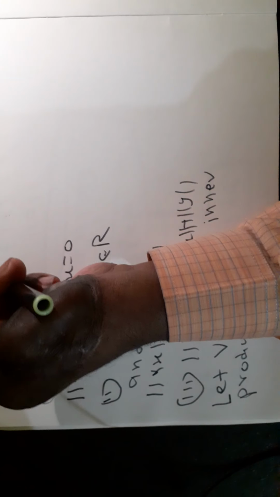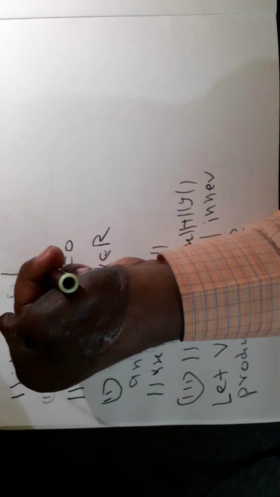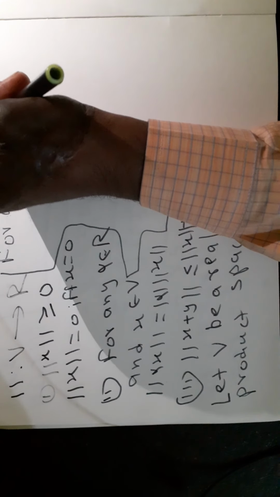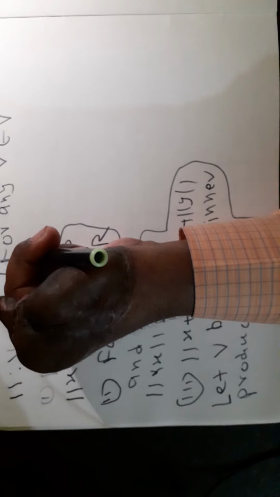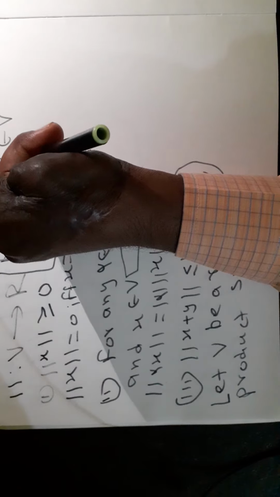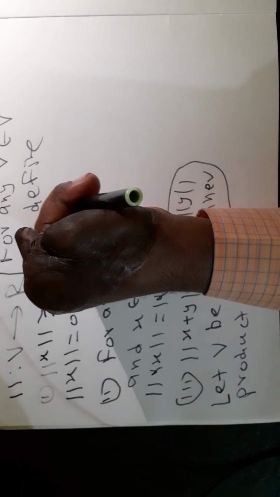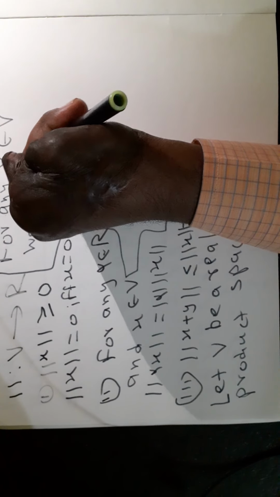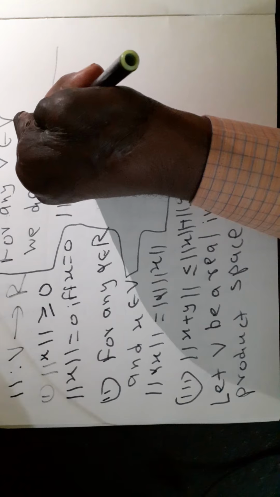Now for any v belonging to V, we define norm of v is equal to under root of angle bracket v comma v.